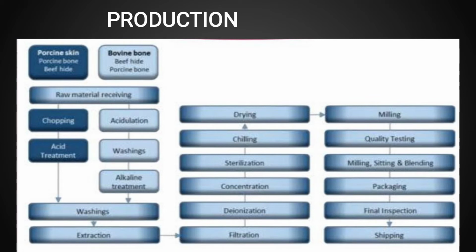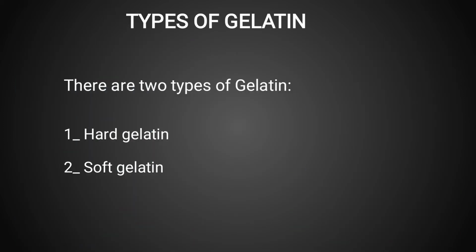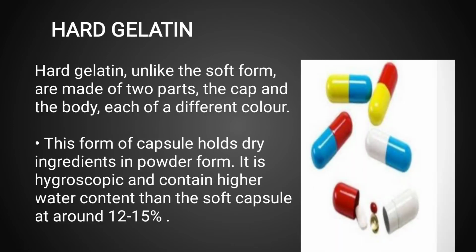Moving to the next slide, which is about the types of gelatin. There are two types of gelatin. First one is hard gelatin and next one is soft gelatin. Moving to the next slide, the first type is hard gelatin.